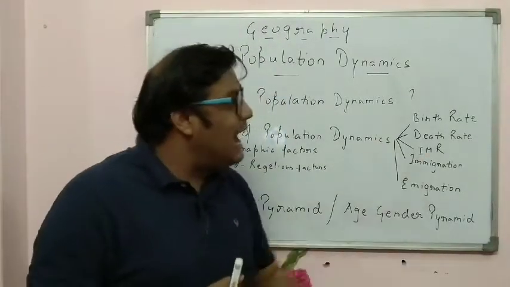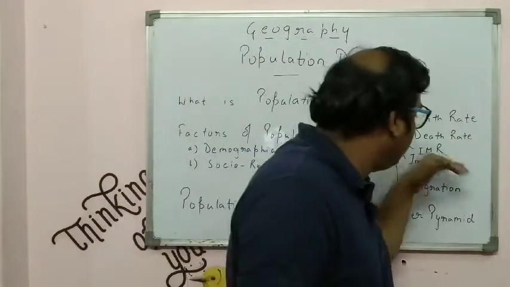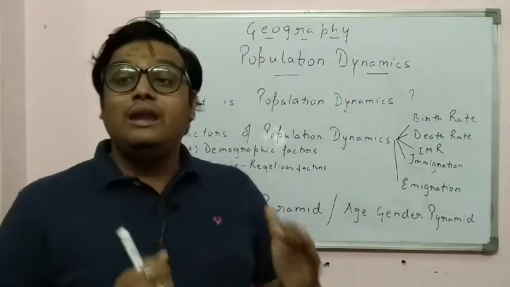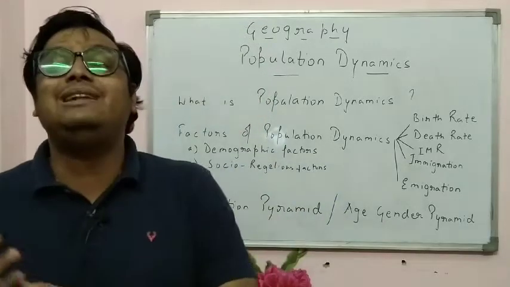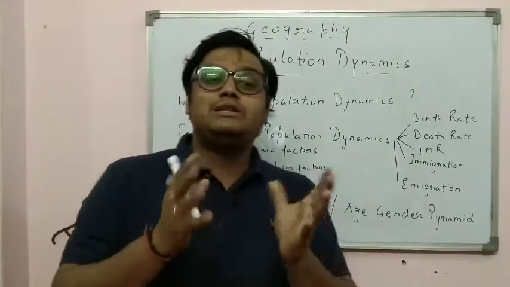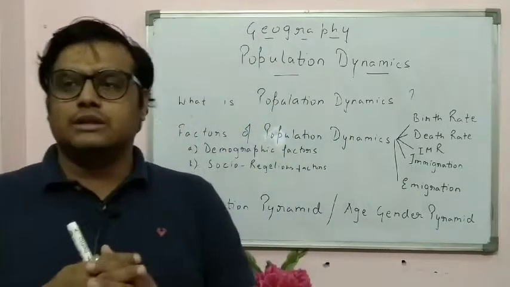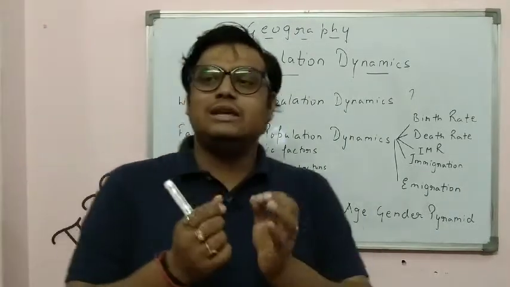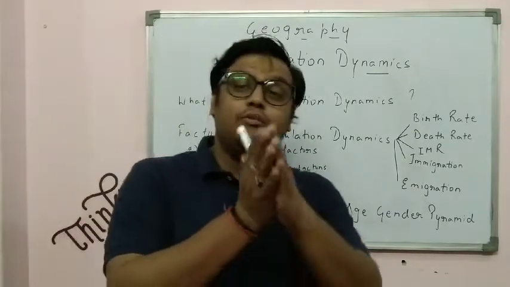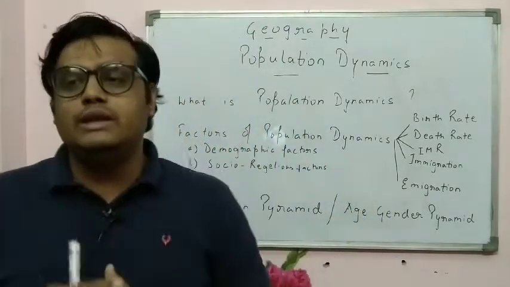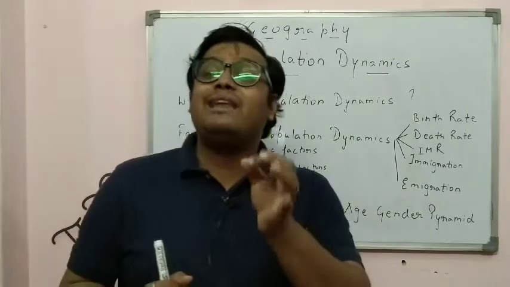Next, what is IMR? देखिए, I have written IMR, infant mortality rate. What is infant mortality rate? When a child is taking birth, the age between 0 to 1 year is the most vulnerable age.